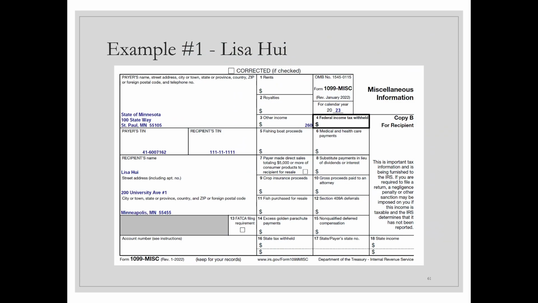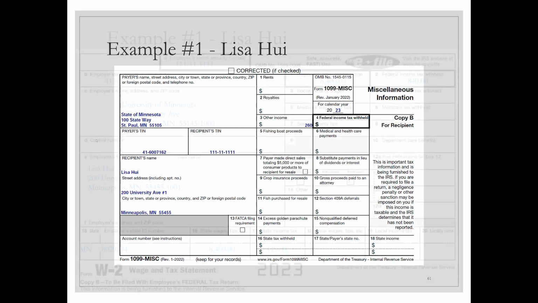She also got a 1099 from the state of Minnesota. During 2023, the state of Minnesota had a state surplus for their tax, and they provided one-time rebates to individuals who filed a 2021 return. Lisa did, and so she got a $260 one-time rebate, and this is her documentation for that.